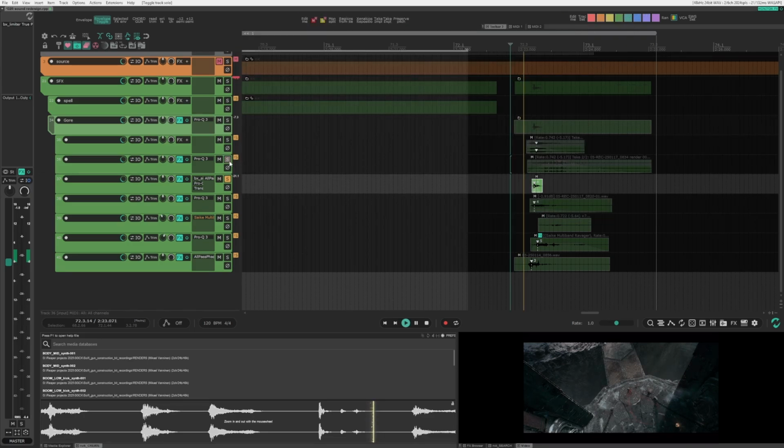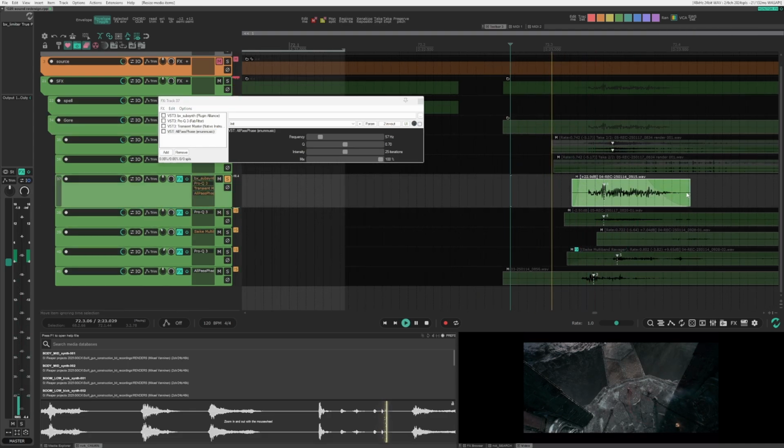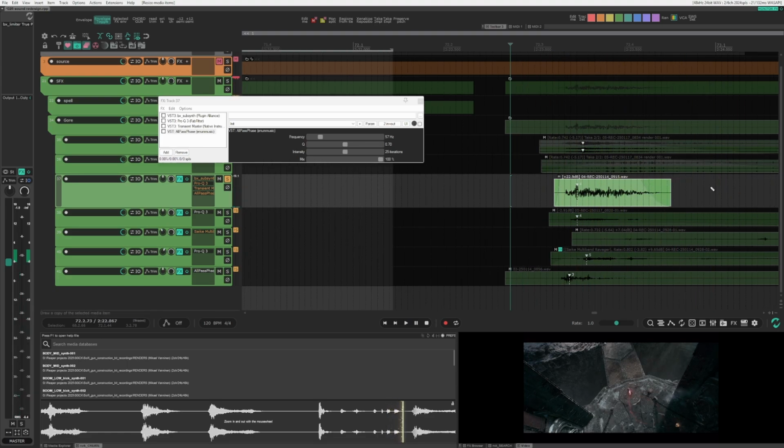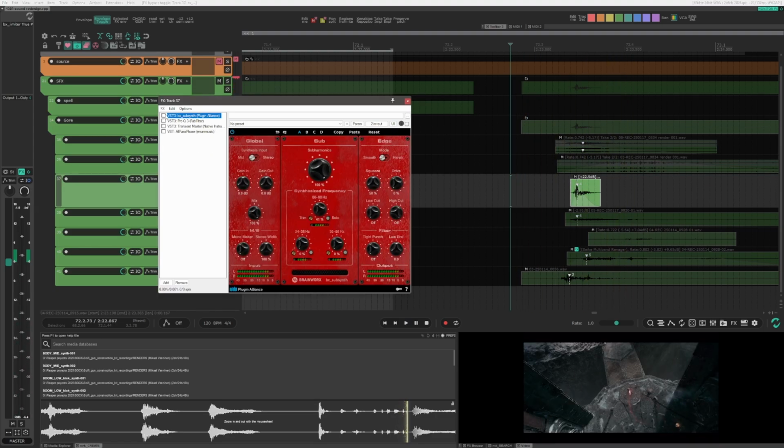Then we have this kick effect. This is actually, if we drag it out here, this is a drum head being hit very close to the microphone, very softly. And to get the nice sound out of that, we have subsynth, adding just a bit of very low end.